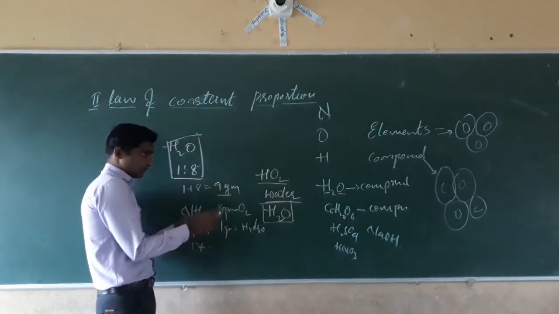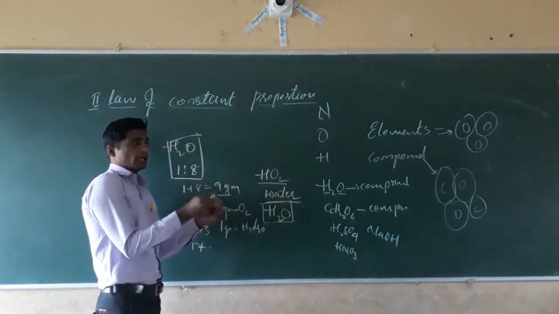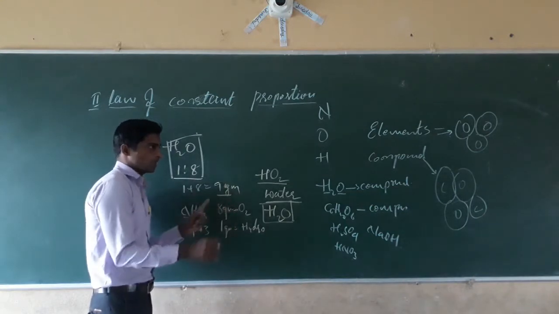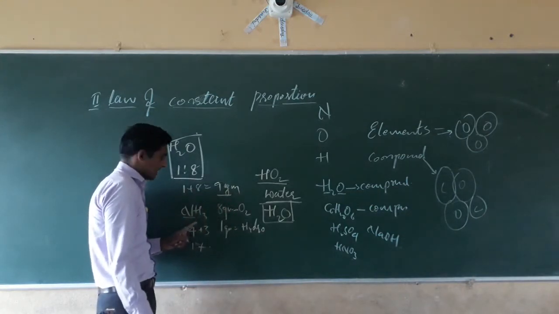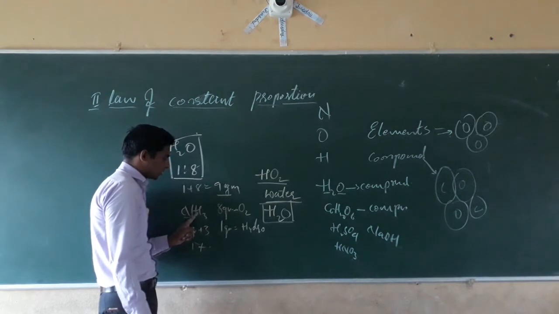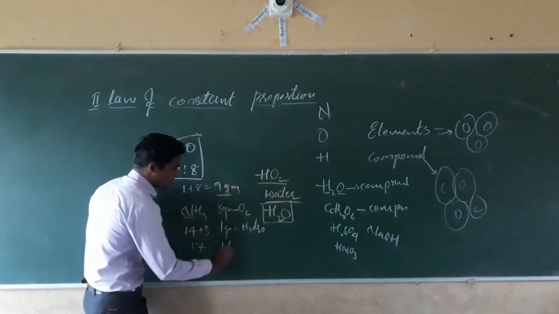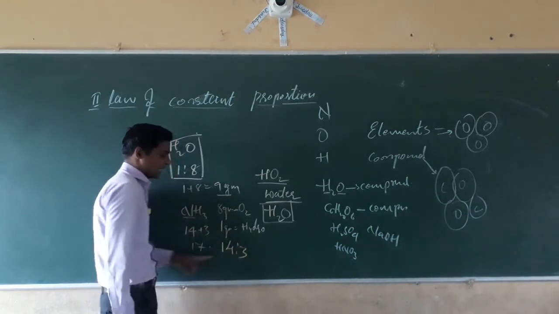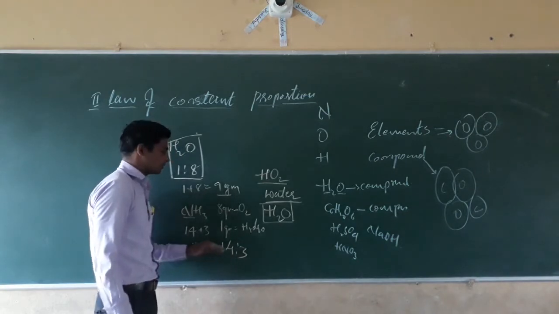If you are going to prepare an ammonia molecule, you have to mix the nitrogen and the hydrogen in the ratio 14:3. In that ratio only we have to mix and we will get the ammonia molecule.